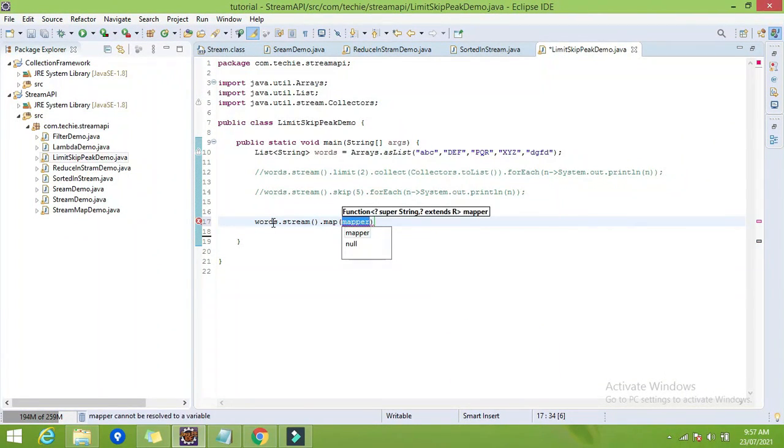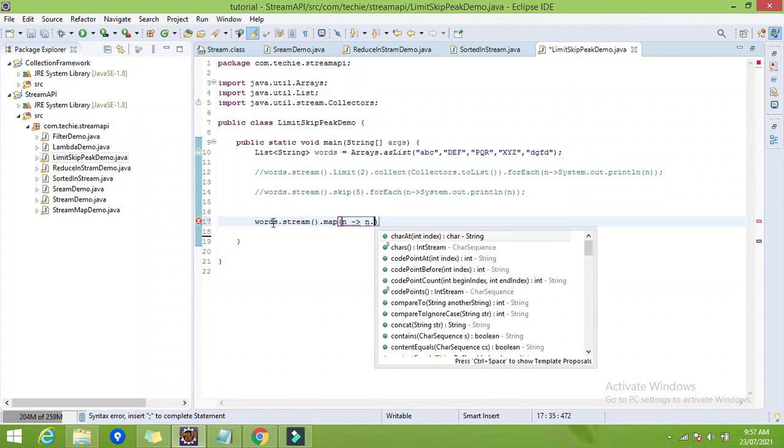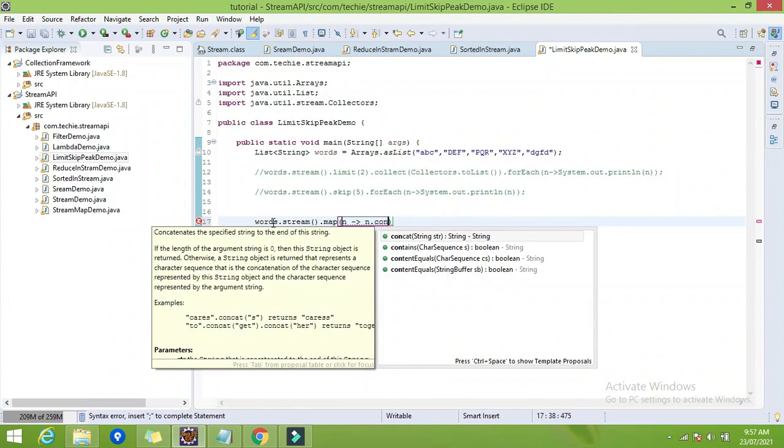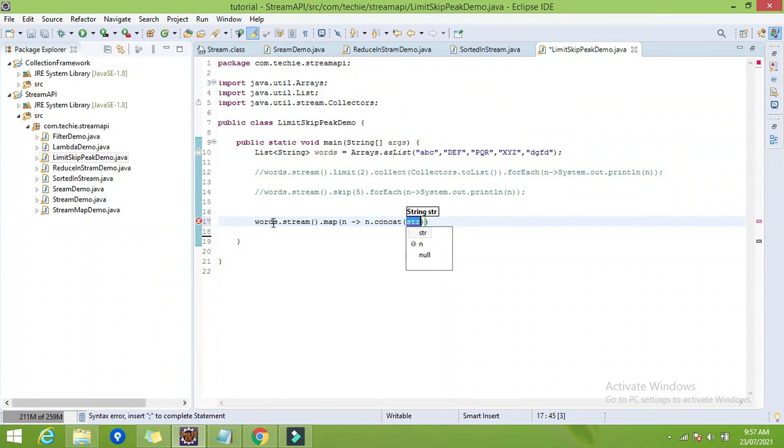Map each element to a new string by appending a particular character. Let's consider the particular character as ZZ.